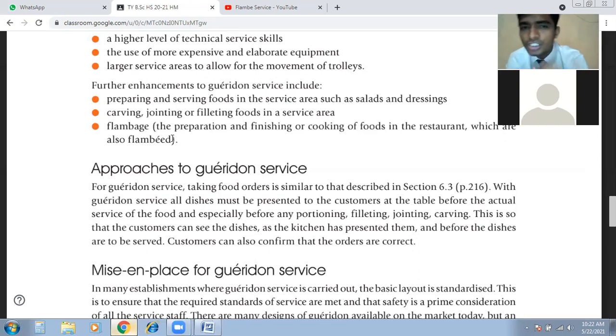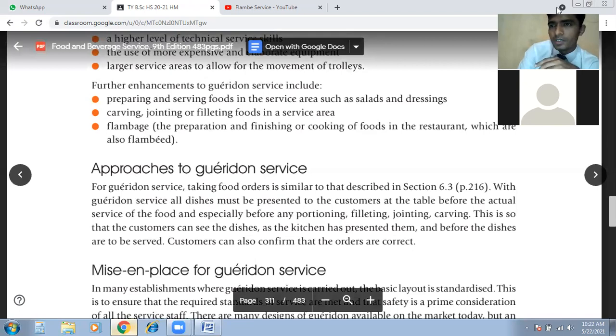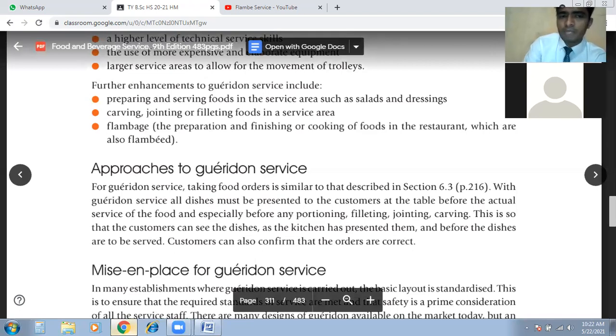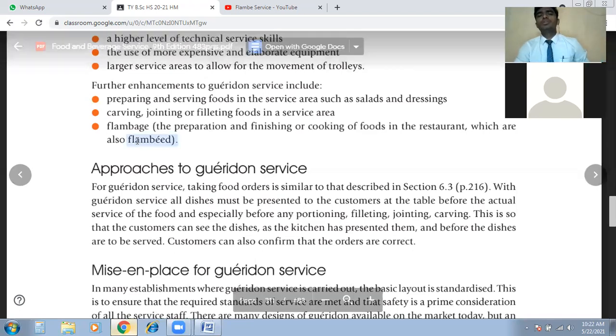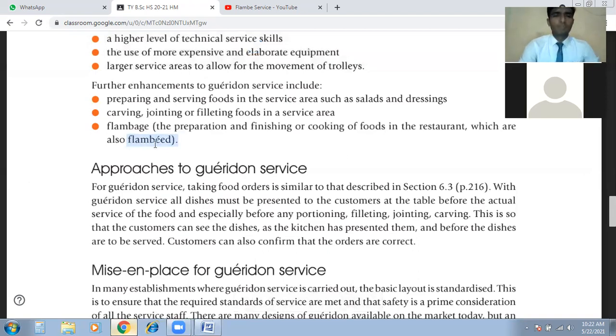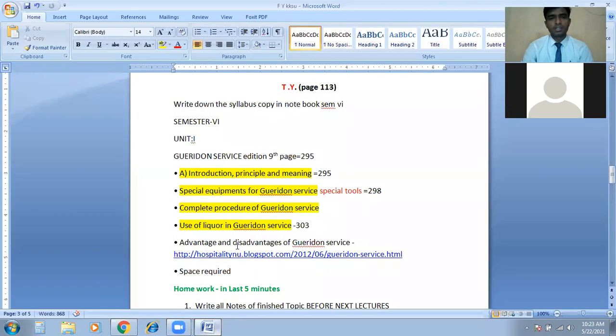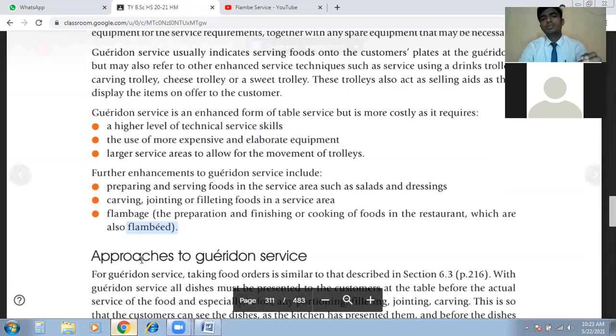Flambe is the preparation and finishing or cooking of food in the restaurant, which is also flamed. We can see the flame, right? You've seen in a video that the person is using liquor or something that catches fire and it gives a flambe effect. Okay, so that's basically the introduction, principle and meaning. So you have a clear, basic idea, right?